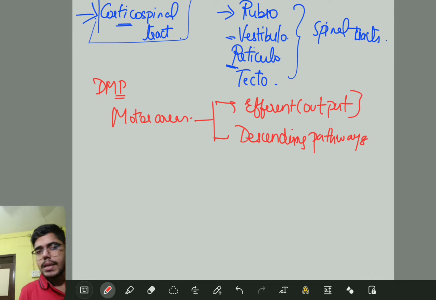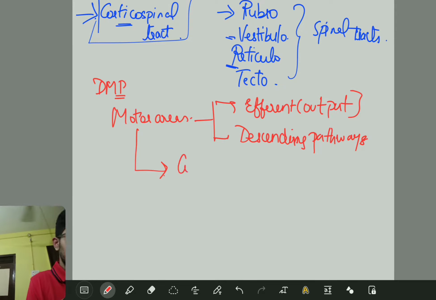These motor areas are found in the cortex, so we call this term the motor cortex.